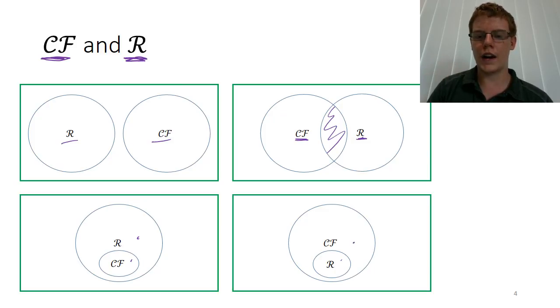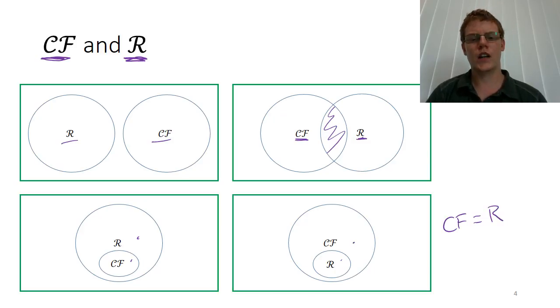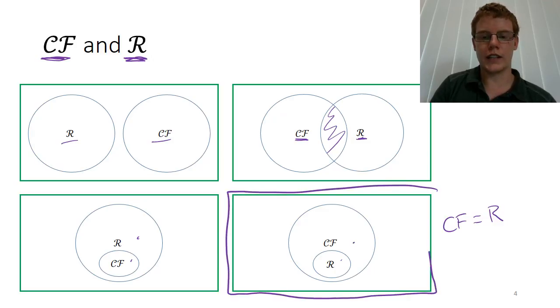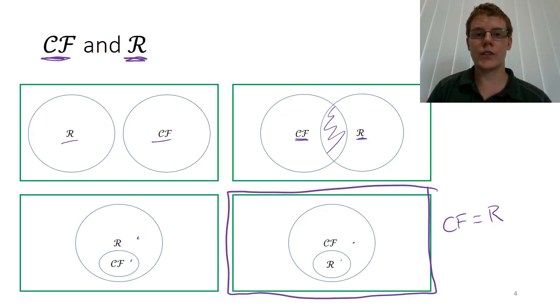Or there is one other option, and that is that the context-free languages are the exact same set as the set of regular languages. What we're going to prove in this video, by doing an example of a context-free grammar, is that the regular languages are a proper subset of the context-free languages.